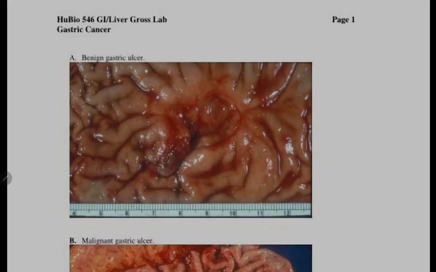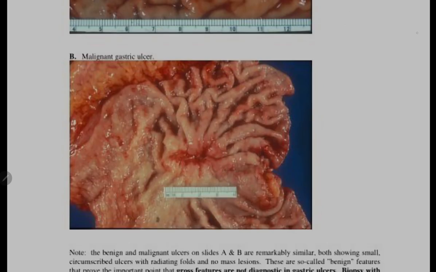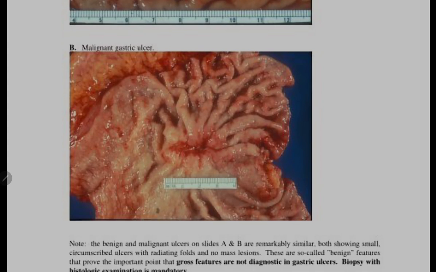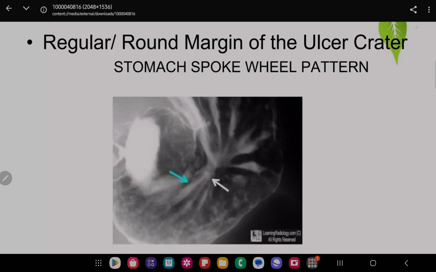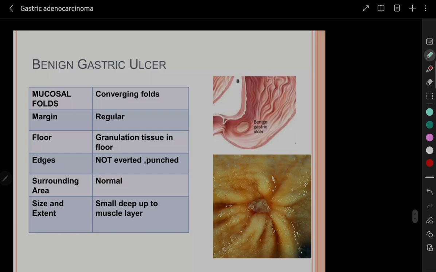This is the benign gastric ulcer, you can appreciate here. You can see how the mucosal rugae project outwards from the margins of the ulcer. And here in the malignant ulcer, the mucosal rugae stop far off the ulcer and show flattening. You can see the flattening here. So this is what I was talking about. You can see the stomach spoke wheel pattern in the case of the benign ulcer, overhanging like spokes of a wheel. So here we were talking about the benign gastric ulcer.